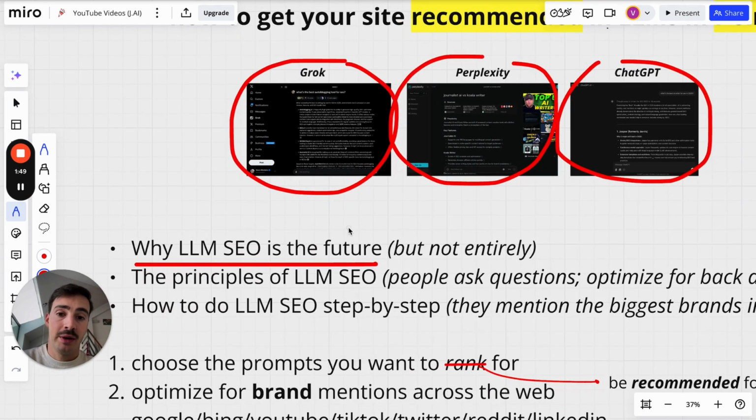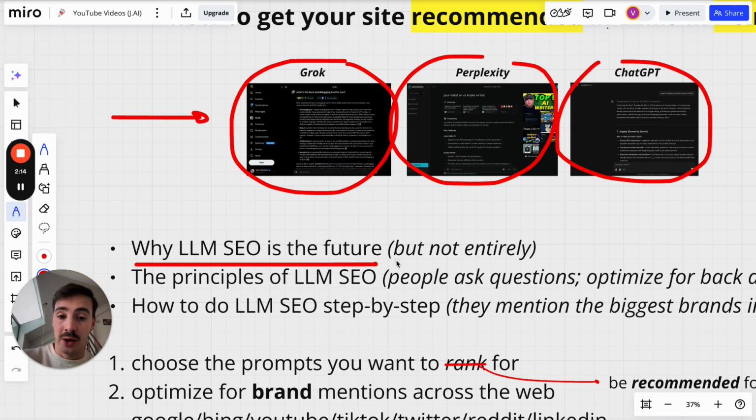Now, it is the future of SEO because there's a lot of searches we as people used to search on the, I guess, classic or traditional search engines where it makes much more sense to search them on one of these products that are based off of an LLM. These chat-based back and forth products allow you to ask a question and then iterate on that question based on prior context, okay?